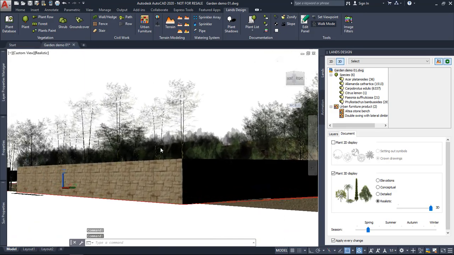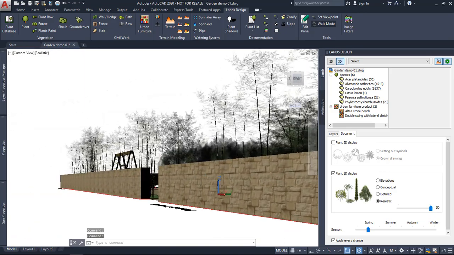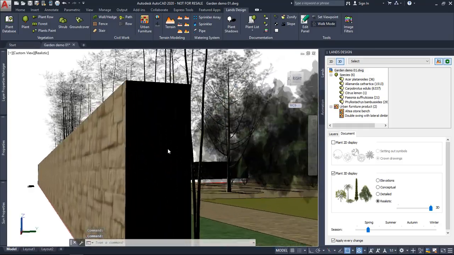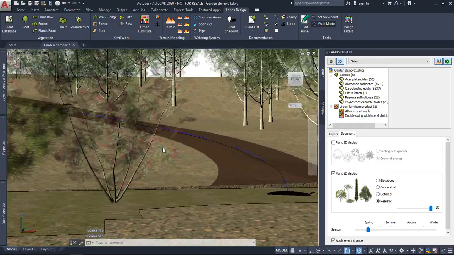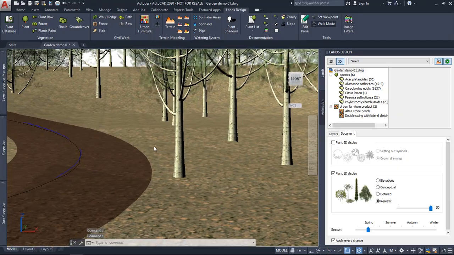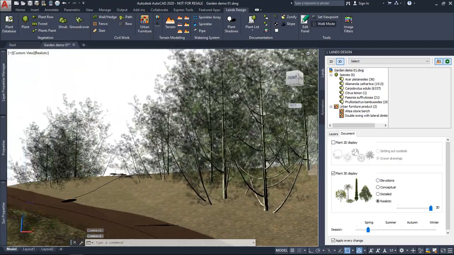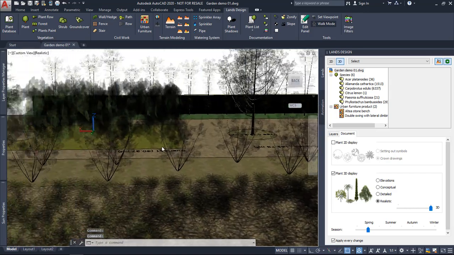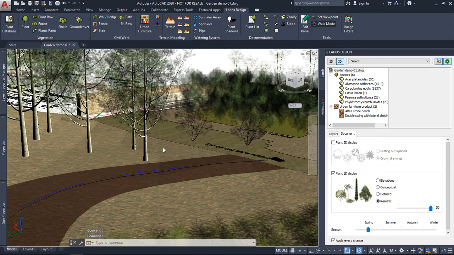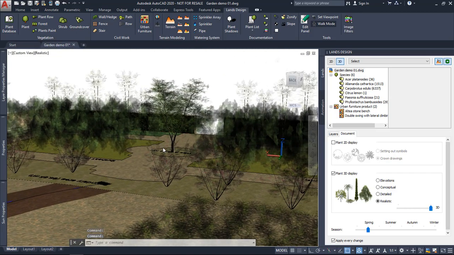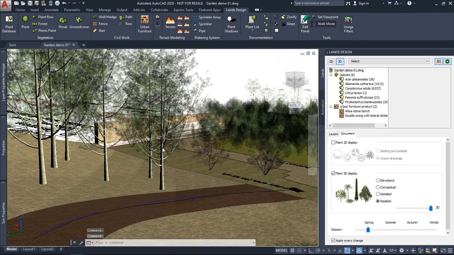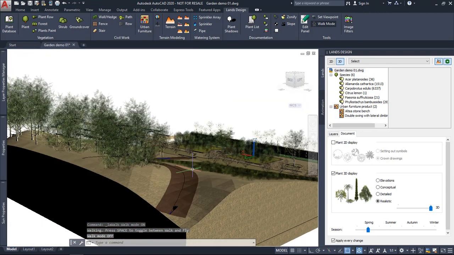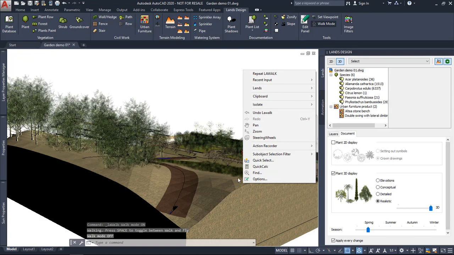Basically, I can get closer to the project using the mouse, and with the keyboard controls, I can also navigate over the project interactively as if I was there. Of course, you can record what you see to present the project. Hit escape to quit this mode.